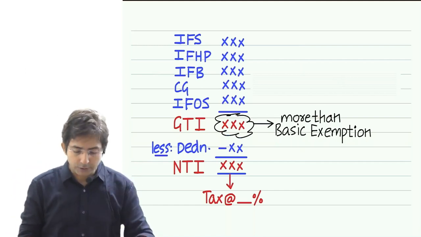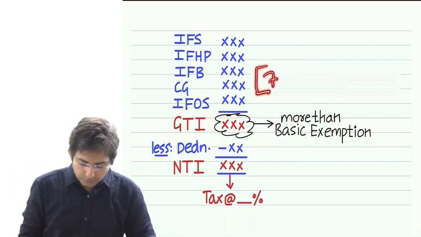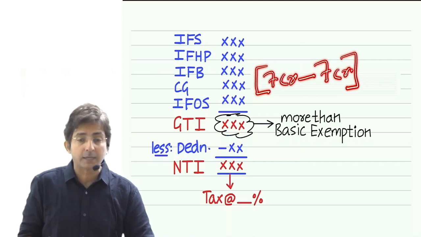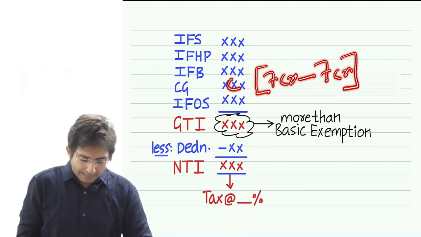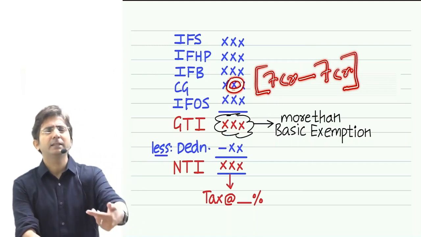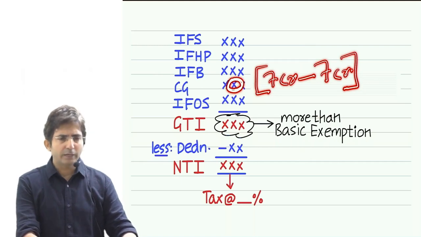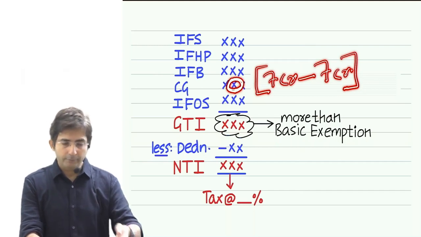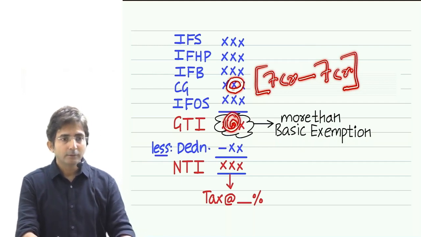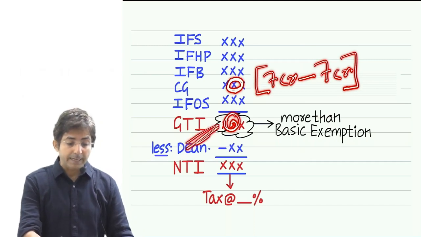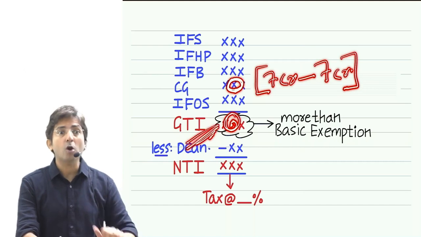So with calculation, my capital gains was originally 7 crores. But since I got exemption of the full 7 crores under section 54, my capital gains head has become 0. Now just imagine I don't have any other income. Everything is 0. So capital gains 0, everything else also 0. So my gross total income is 0. Forget Chapter 6A. My gross total income itself has become 0.